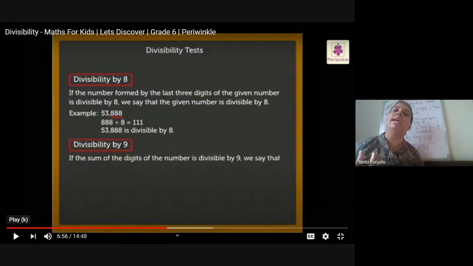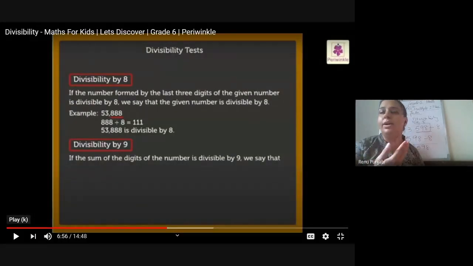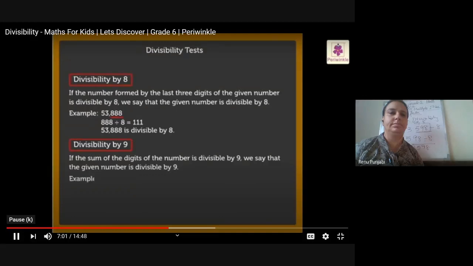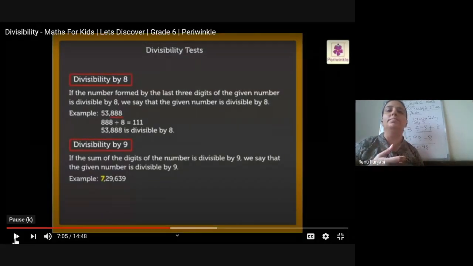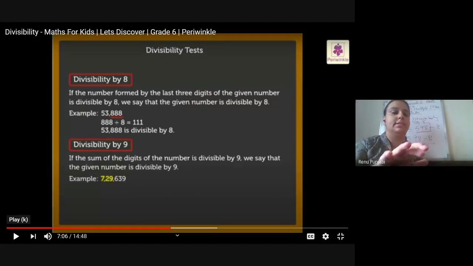So the divisibility of 9 is also the same. We have to add all the digits and then, whatever is the total of all the digits, we check whether this number is divisible by 9 or not. For example, look at the number. And these rules are applicable when the numbers are large. If they are small numbers, you can directly divide and get the answer and find whether it is divisible or not. But if they are big numbers and it is time consuming, these divisibility rules help us get quick answers.